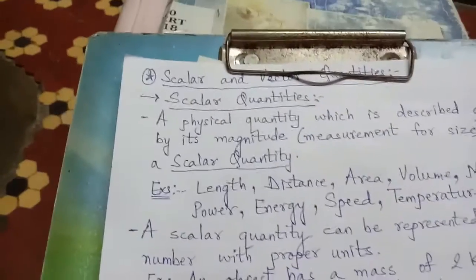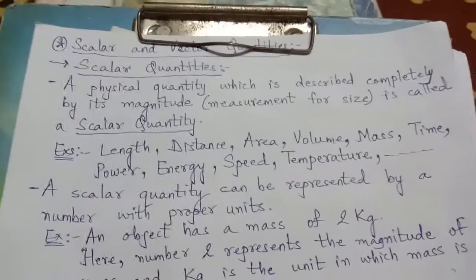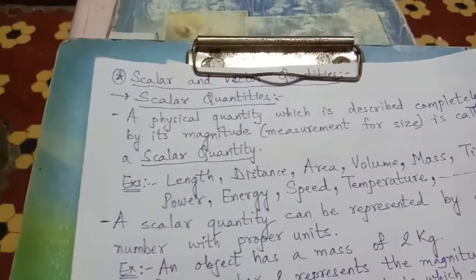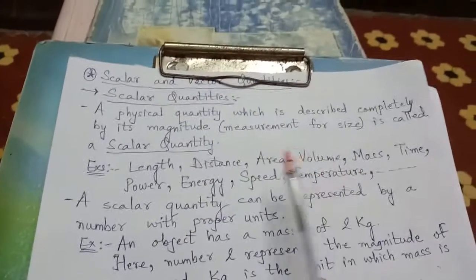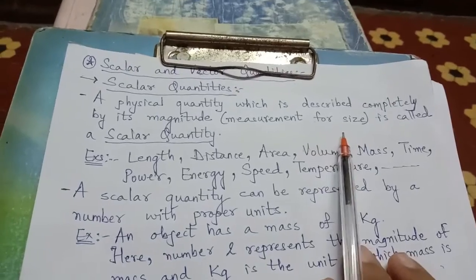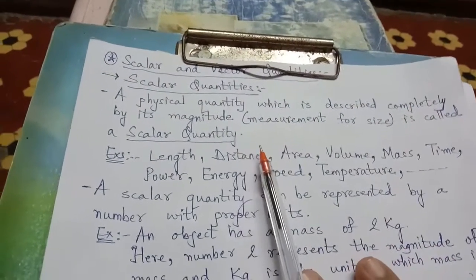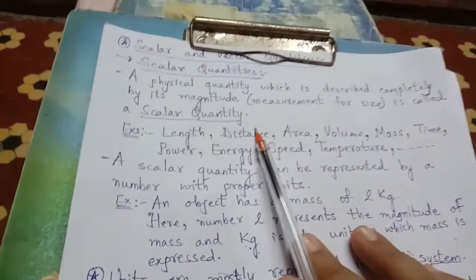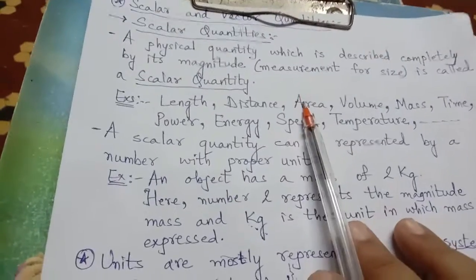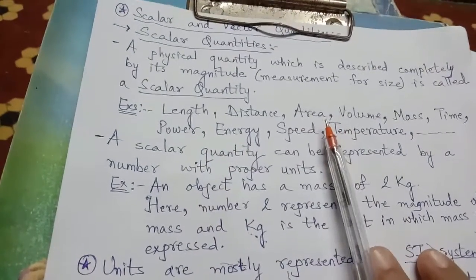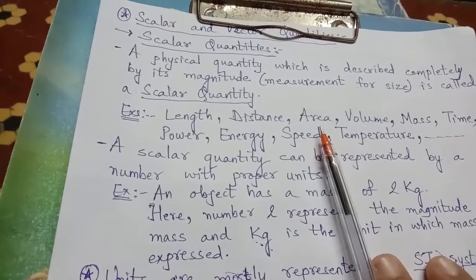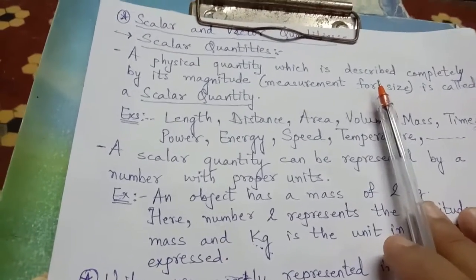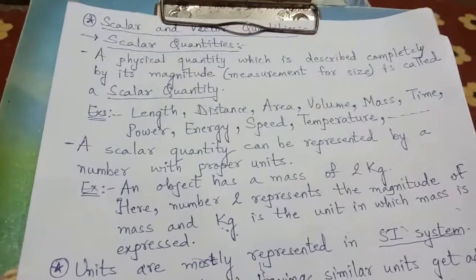So, on the basis of the magnitudes, the quantities are scalar as well as vector. A scalar quantity is a physical quantity which is described completely by its magnitude, that means measurement for size. So all those physical quantities which need only a numerical value but no direction are scalar quantities.